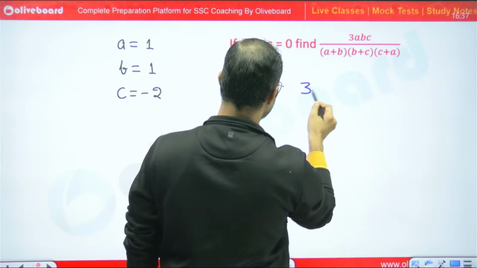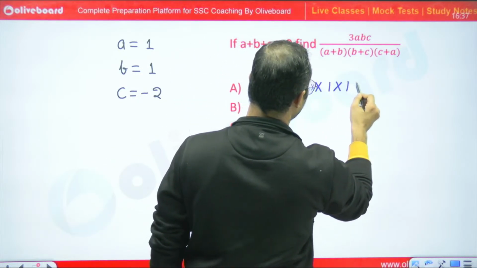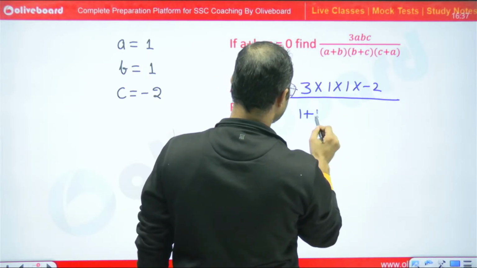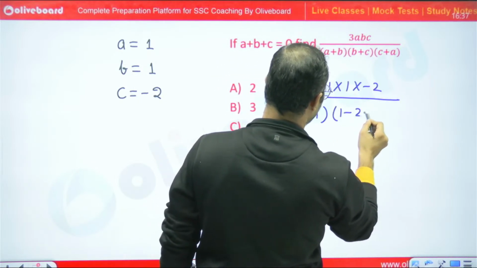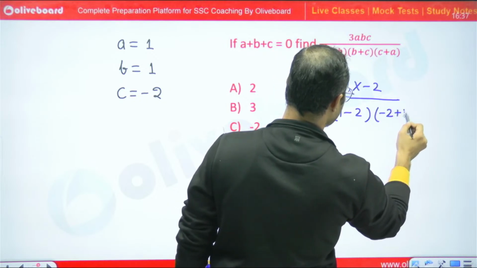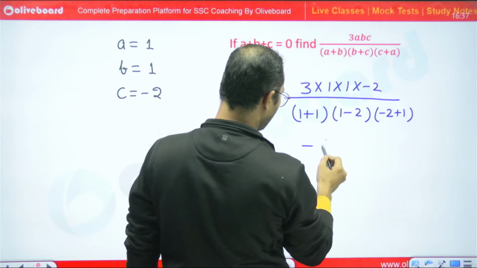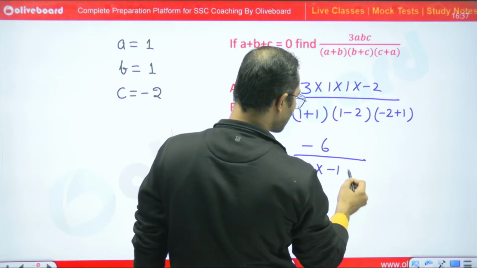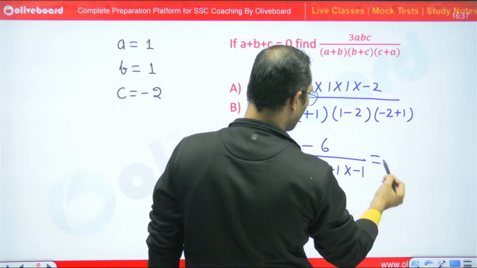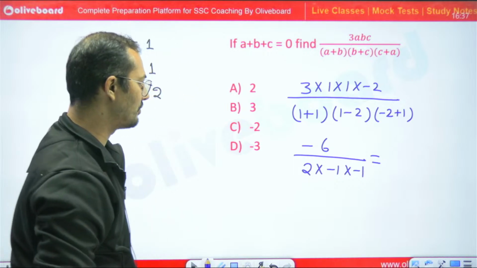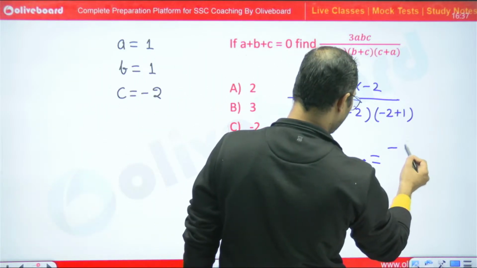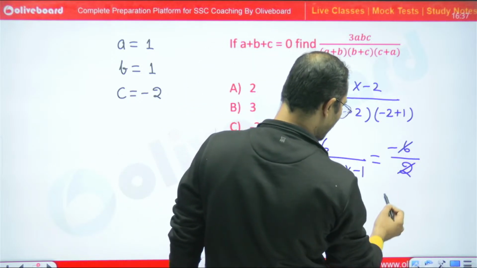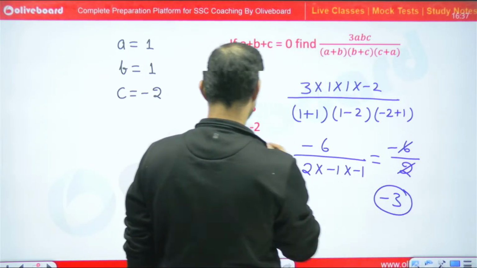So simply we can say that 3 into 1 into 1 into minus 2 divided by (1 plus 1)(1 minus 2)(minus 2 plus 1). So minus 6 divided by 2 into minus 1 into minus 1. Minus 6 divided by 2, minus minus plus. So by 2 it is cancelled, minus 3. So minus 3 is the right answer.